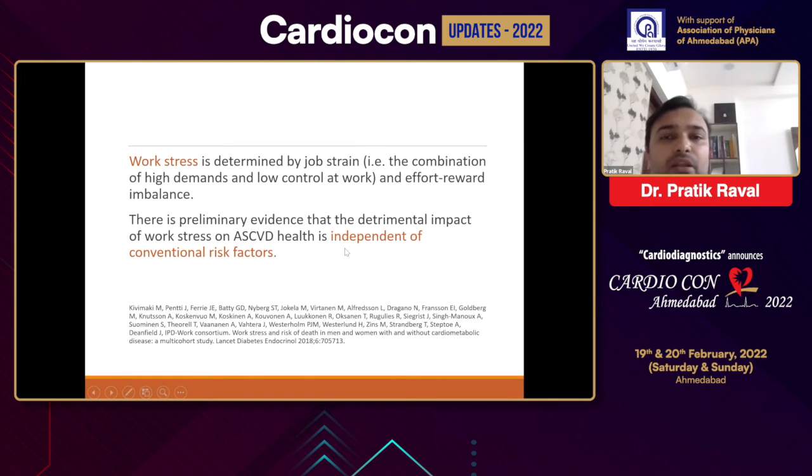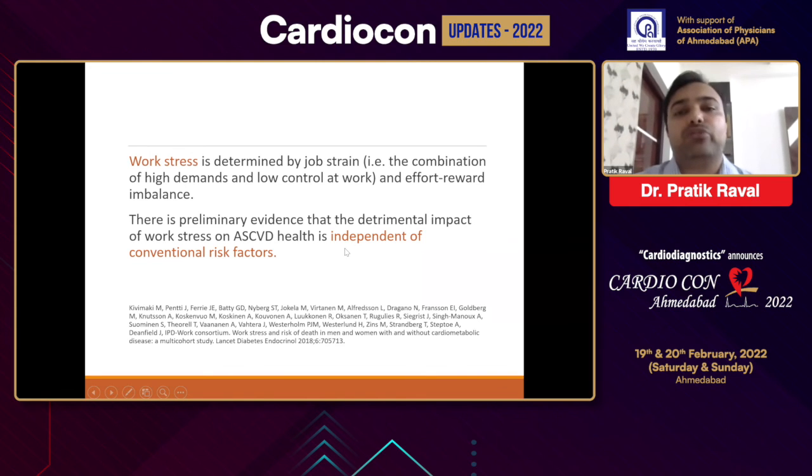It means that in our country, day by day, the competition level has increased in virtually all fields. The best example is probably our own medical field, where work stress is very high, and this is also an independent risk apart from the conventional risk factors.